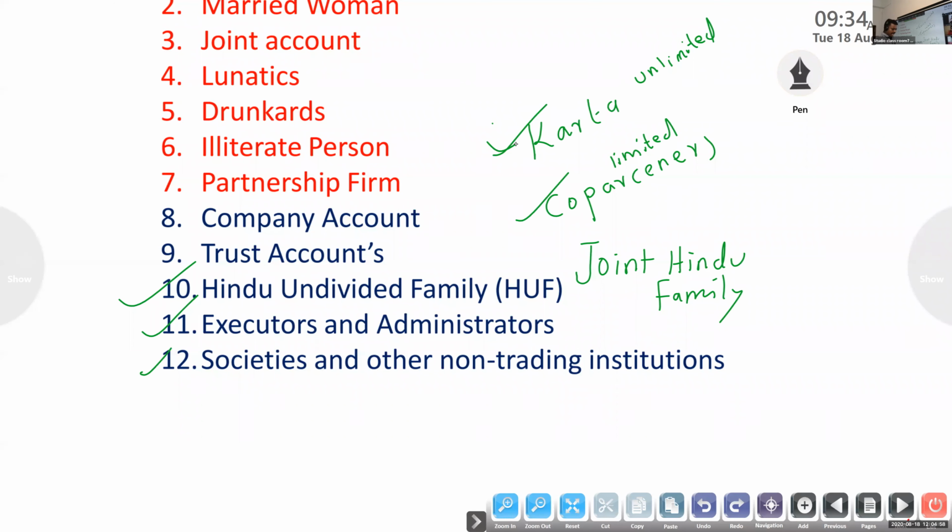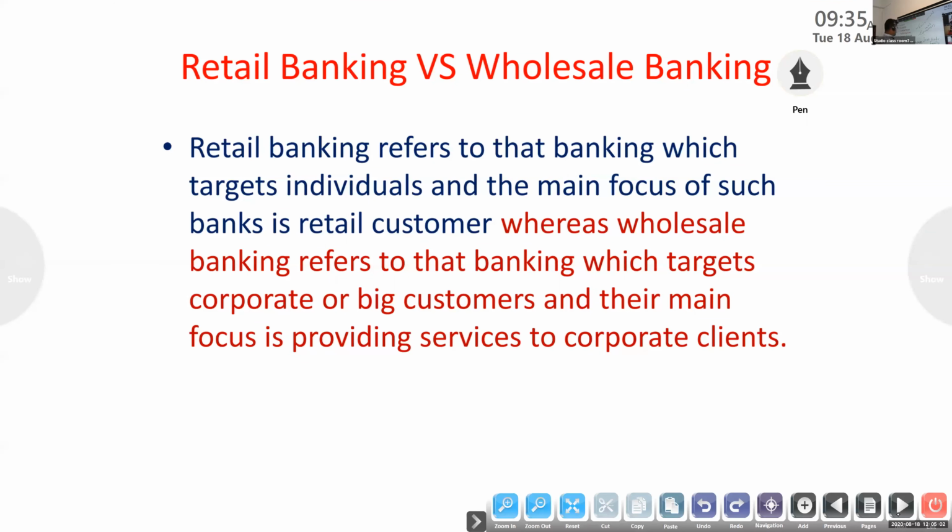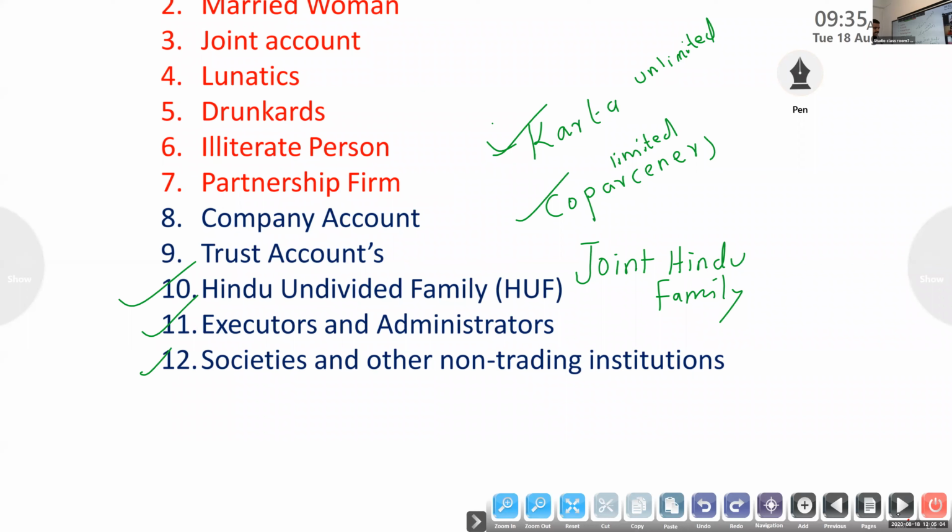Next one, executors and administrators. So already we said in the secondary functions, executors and administrators are the persons who are appointed. For what purpose are they appointed?